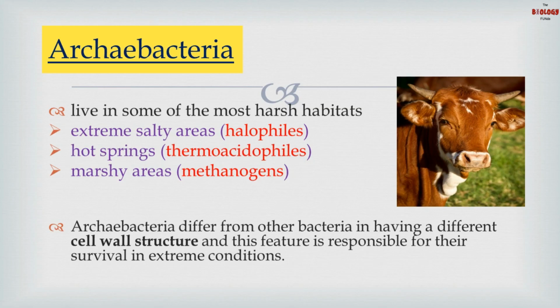Now, how do you think Archaebacteria survive in extreme conditions? So the answer is they have a rigid cell wall which helps them to survive in extreme conditions.